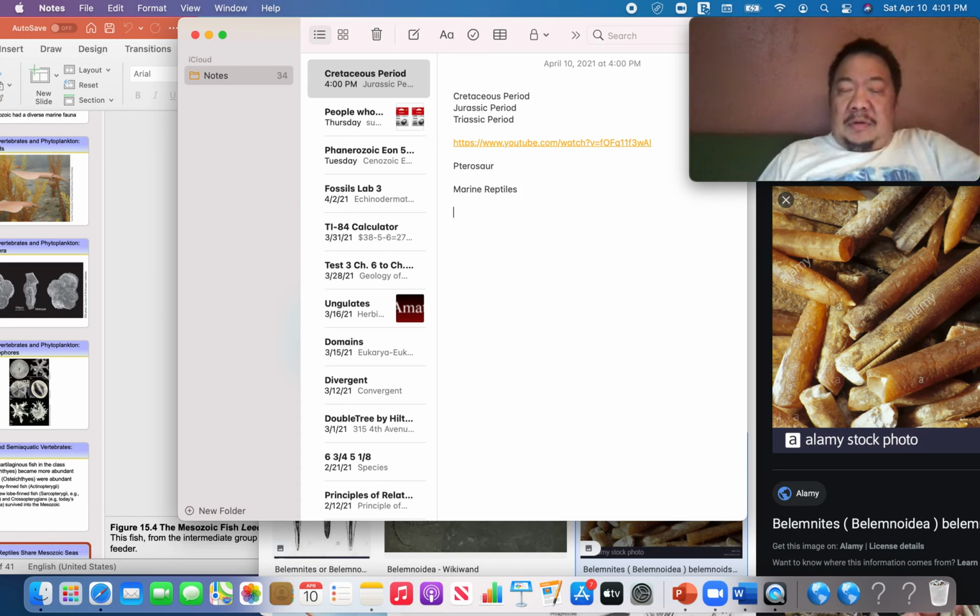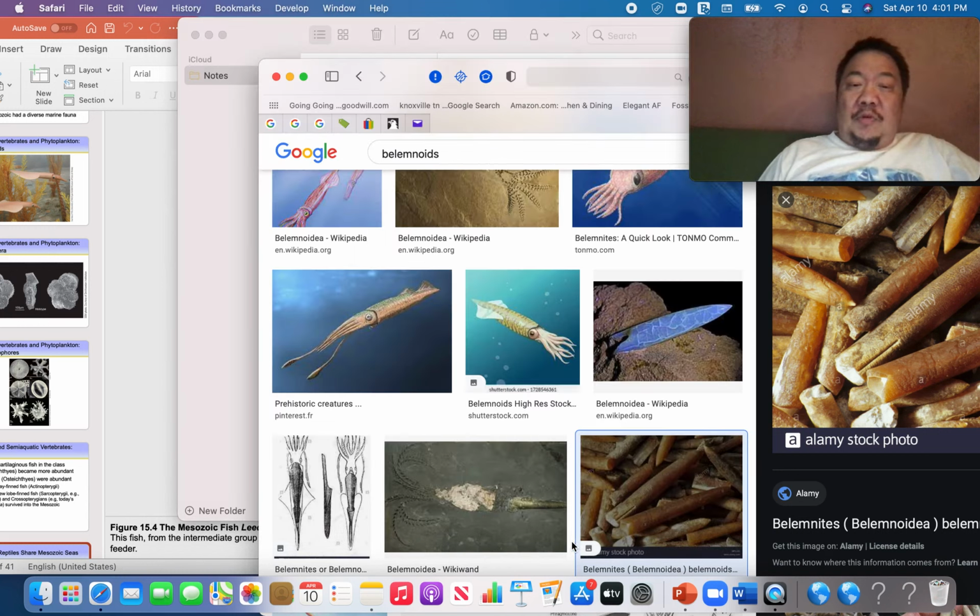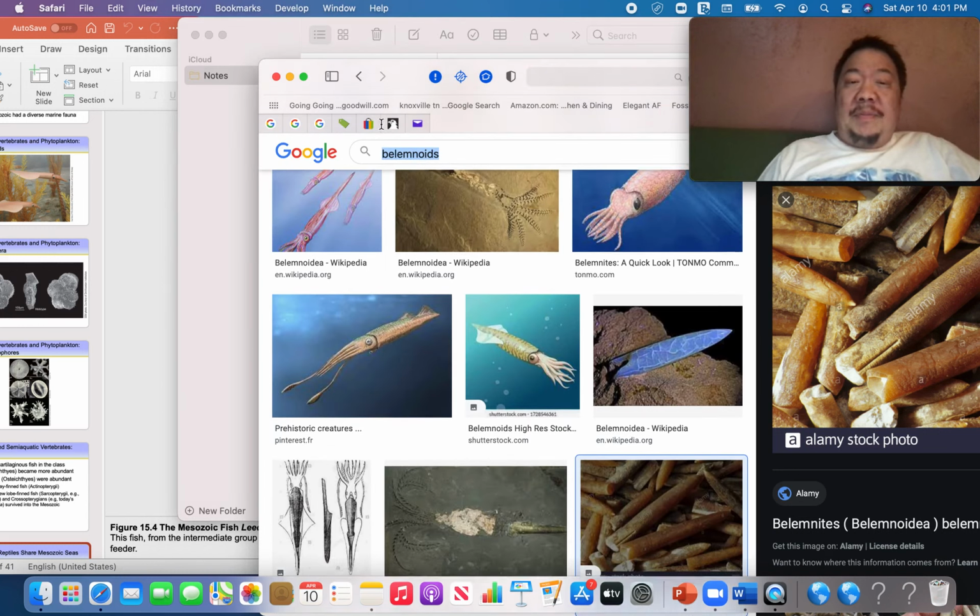So, the three kinds of marine reptiles you need to know about for this class are ichthyosaurs, plesiosaurs, mosasaurs. Probably a picture of one of these will be on the test, and you'll have to be able to identify it. We might have some questions on these different types of marine reptiles.